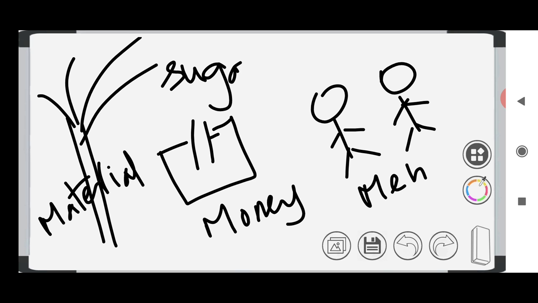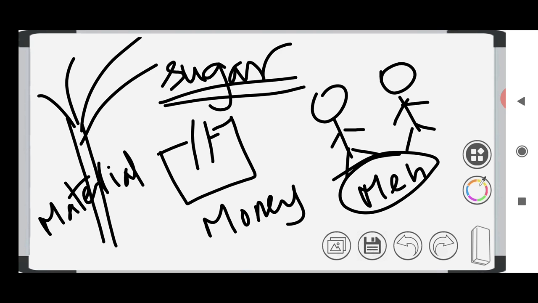So this is the case for everything. Production is you are producing something, right? In the case of sugar, you need sugar cane, a machine to crush this sugar cane and produce the juice, and a person to operate this machine and produce sugar. So these are the factors of production.